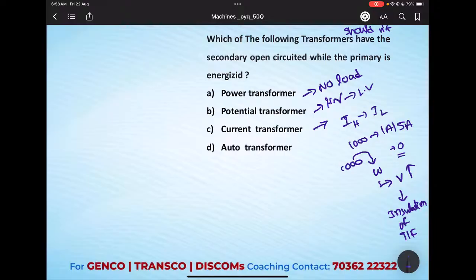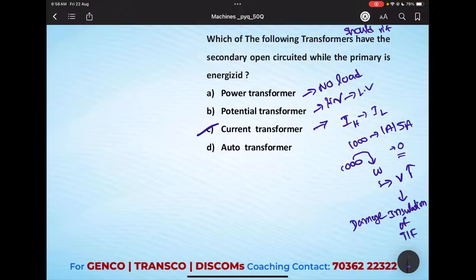Okay, transformer insulation may get damaged. So this is also a very important question. Most of the competitive exams it got repeated. If you understand the concept, you can easily answer that. And the second thing is given as auto transformer.